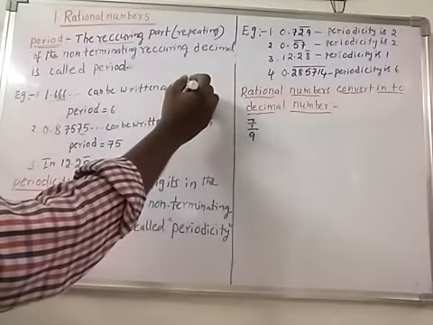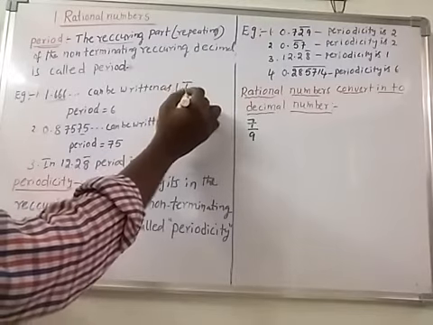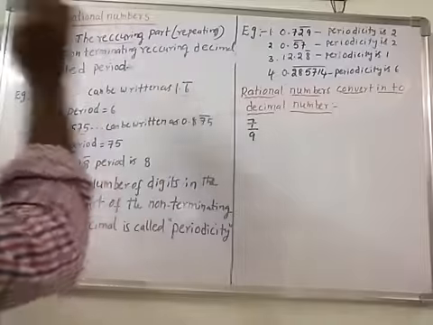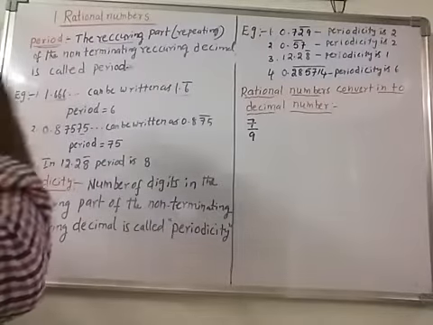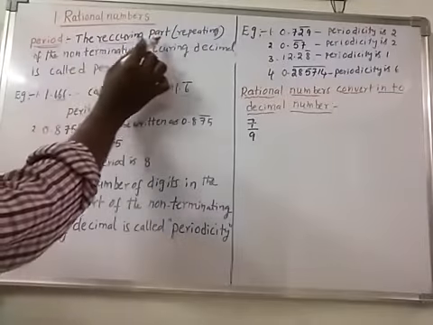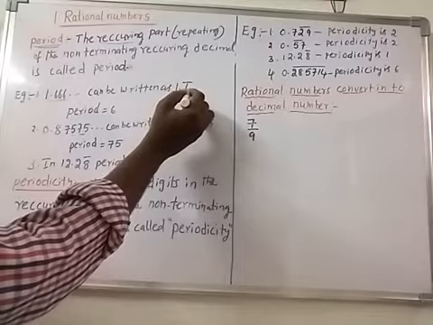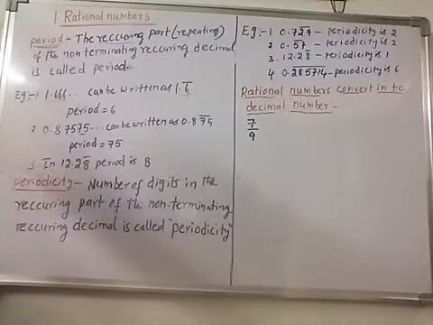So we can write it as 6 bar, and it is written as 1.6 bar. So the recurring part is 6. So 6 is the period.